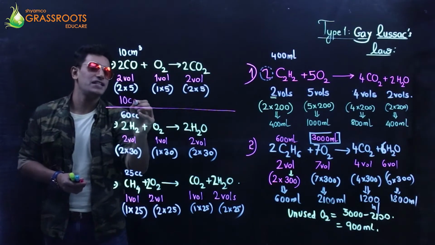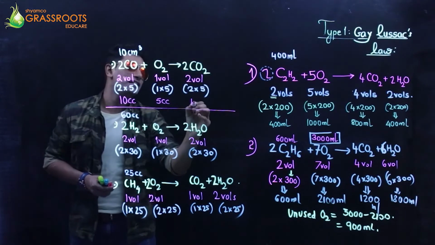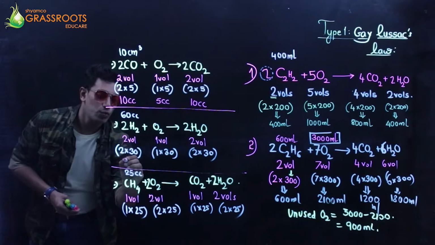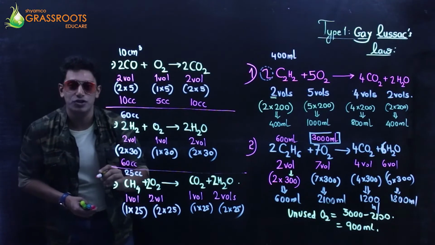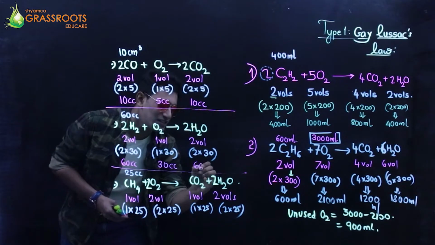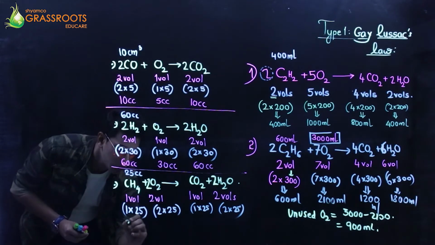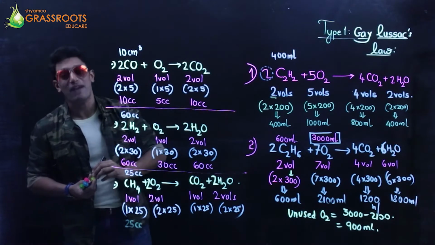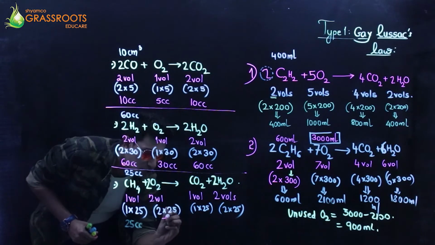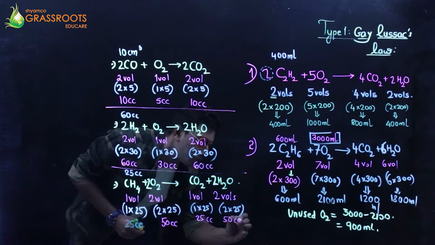We have 10 cc of carbon monoxide, 5 cc of oxygen used up, and 10 cc of carbon dioxide formed. That's till now. In the second one, we have 60 cc of hydrogen used up, 30 cc of oxygen used up, and 60 cc of moisture obtained, formed. Alright, next one. 25 cc of methane used up. Then we have 50 cc of oxygen used, 25 cc of carbon dioxide, and 50 cc of moisture.